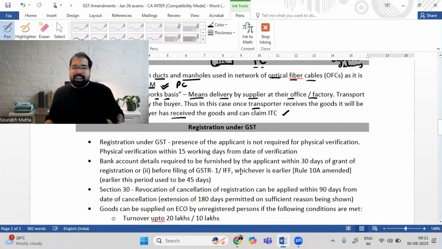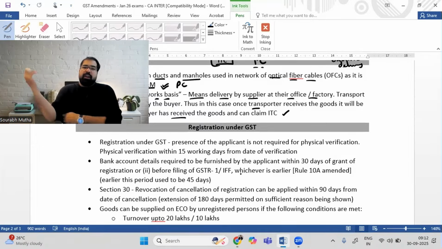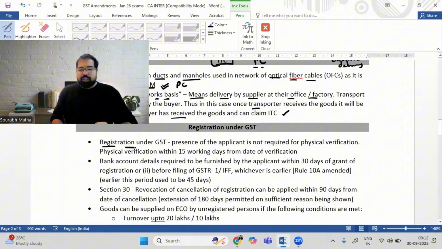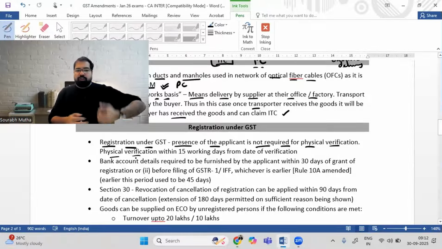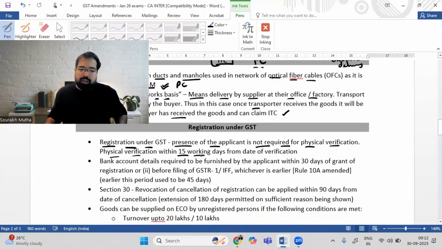Now, let's go to registration. Guys, if I register, only then can I put that registration number outside my office and only then can I claim GST from my customers, clients, students, etc. Now, some points in registration, very simple points. First, earlier when you used to register under GST, there used to be a physical verification sometimes and you had to be present. But now the presence of the applicant is not required even if there is physical verification. Physical verification should happen within 15 days after the date of verification, and they have to also intimate you before they come for physical verification.